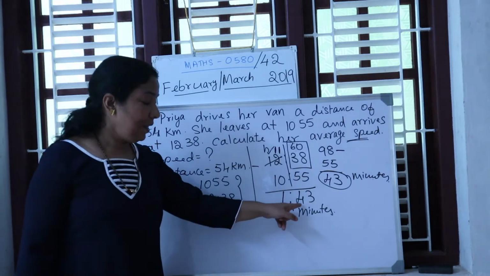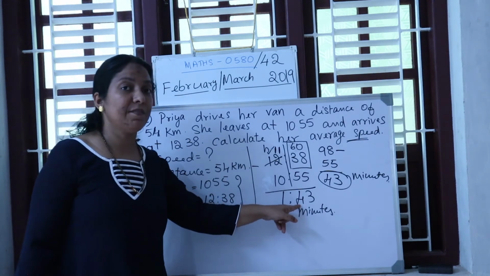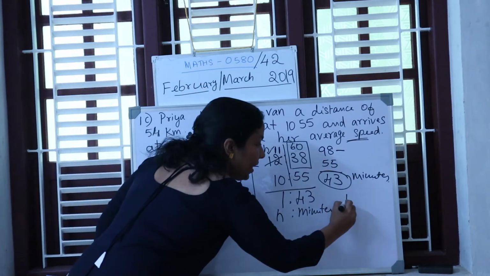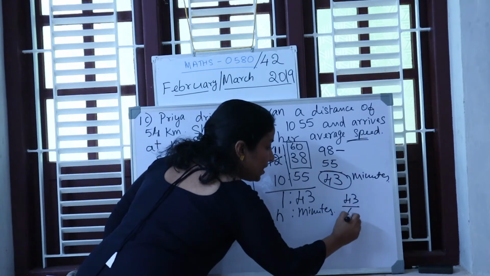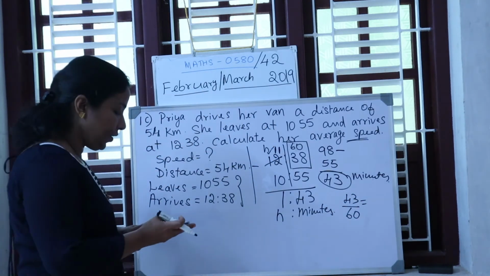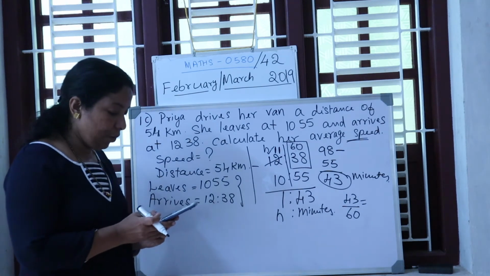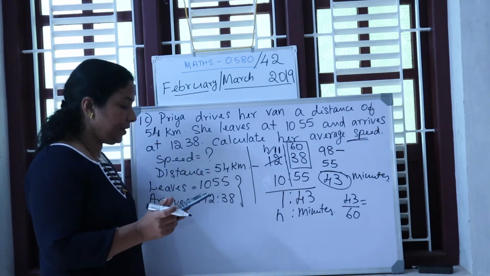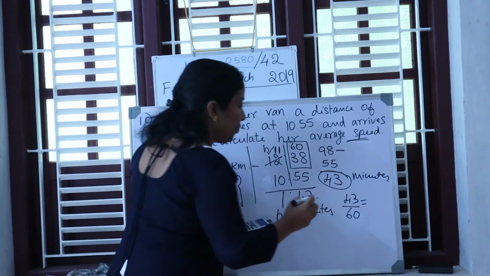So remember, this 43 should be converted into hours. How do you convert? 43 divided by 60. You can use your calculator. 43 over 60 equals 0.72.